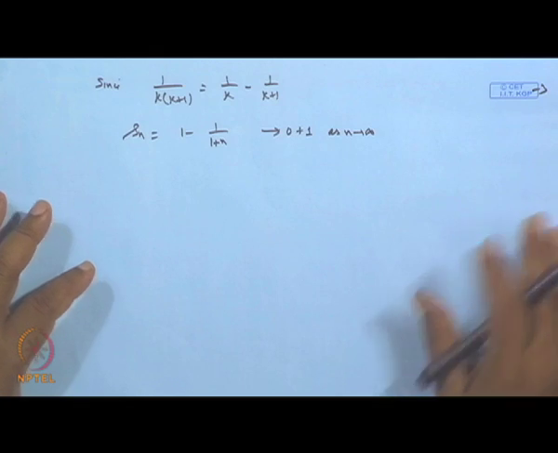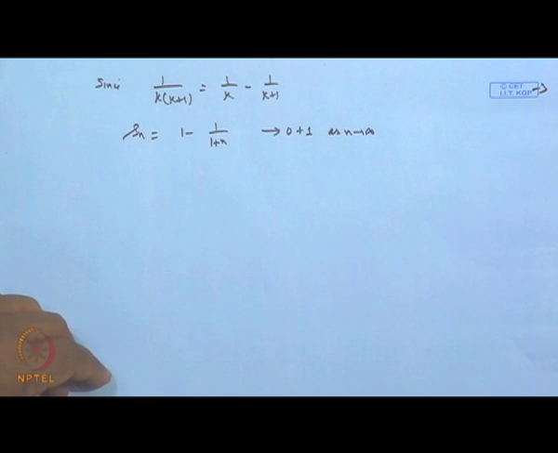Now, in case of convergent series, there is a necessary condition: if a series is convergent, then its nth term will always go to 0. That is a necessary condition for us. So if a series whose nth term does not go to 0, the series cannot be a convergent series.